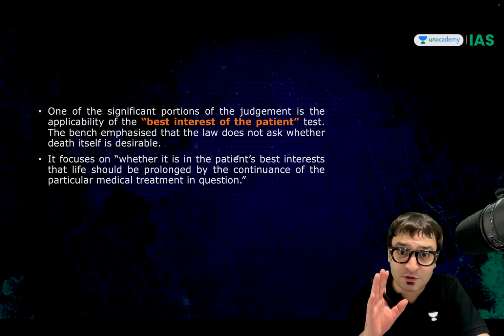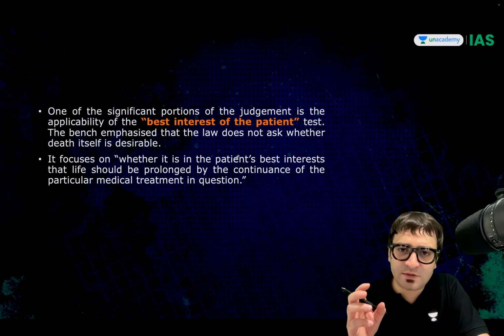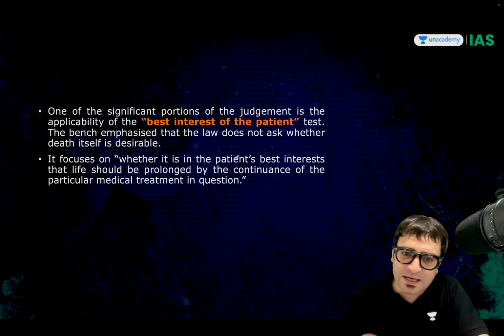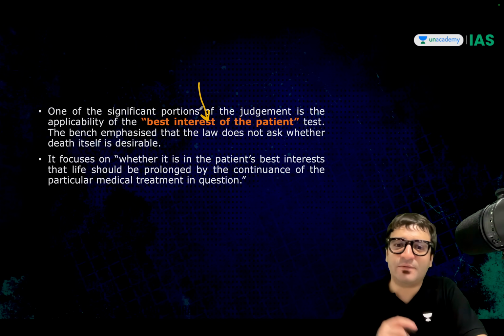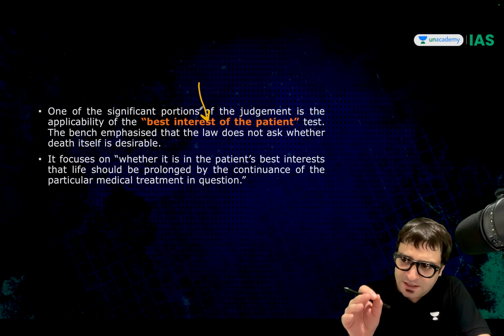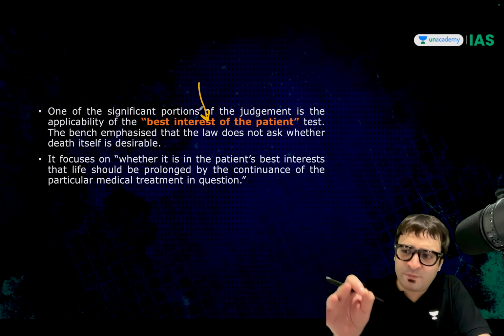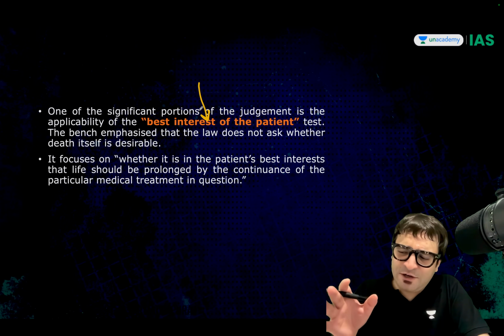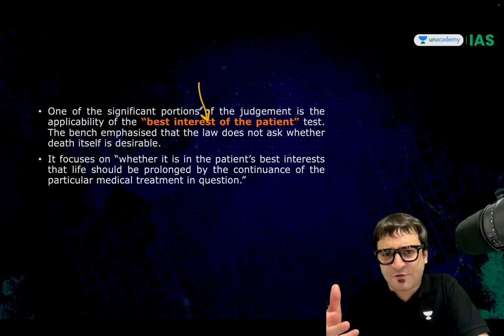Listen to me carefully: it's not that in passive euthanasia cases we have to decide whether death should be given or not. We have to decide what is in the best interest of an individual. So even if there is a chance that you may survive, you may recover, right now you are living a life of misery. And even if you survive, you may not live a life of happiness.